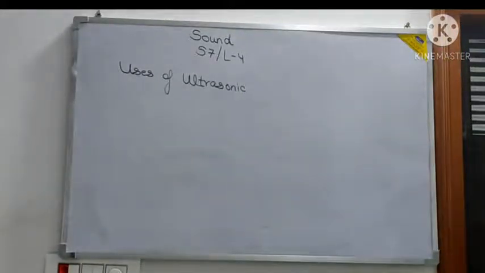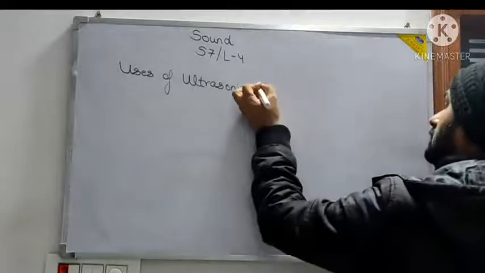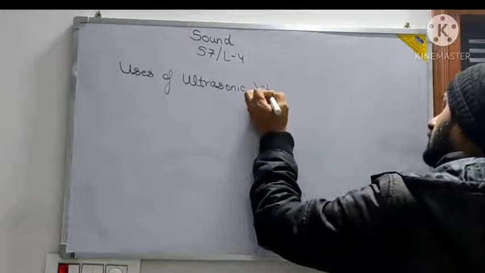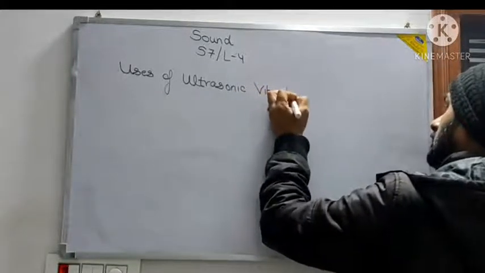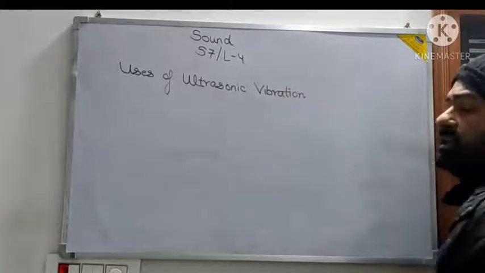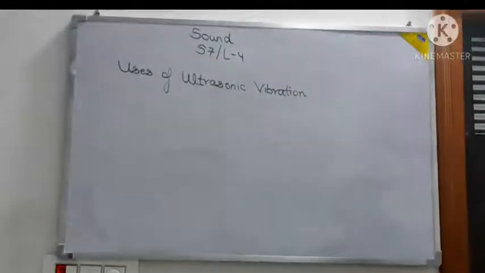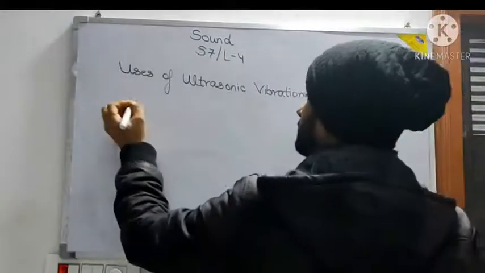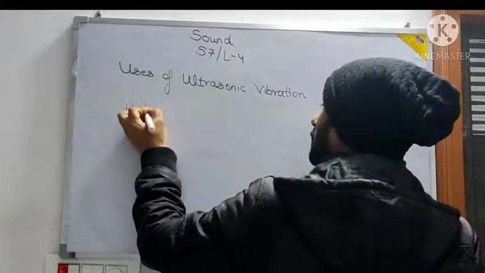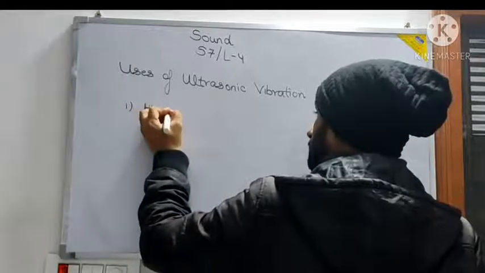Ultrasonic vibrations have a range of more than 20,000 hertz. Where are they used? First is for homogenizing milk.